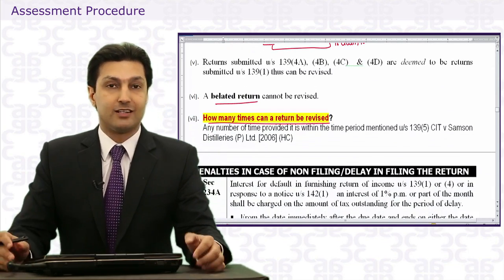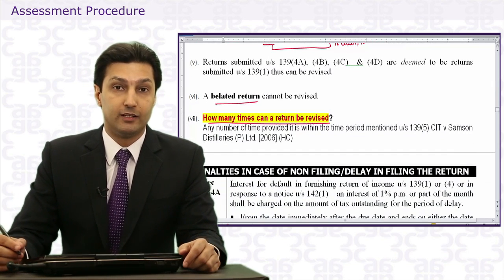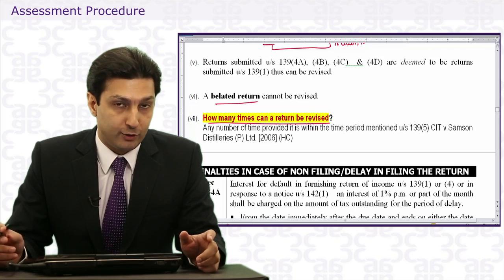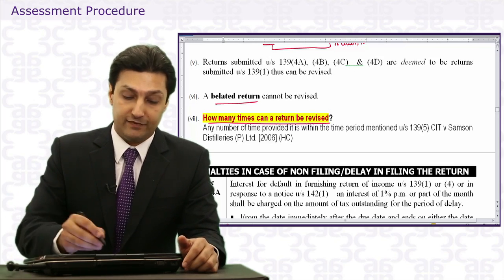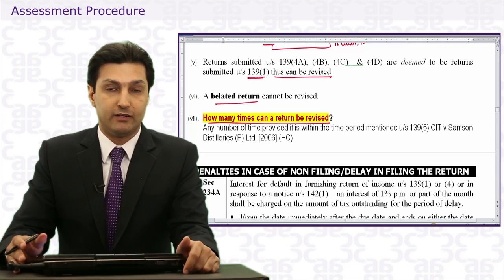When we talk about returns under 139(4)(a), 4(b), 4(c), 4(d), we will learn that if they are filed before the due date, then they are treated as if there is a return under 139(1) and thus they can be revised. We will do that when we reach there.